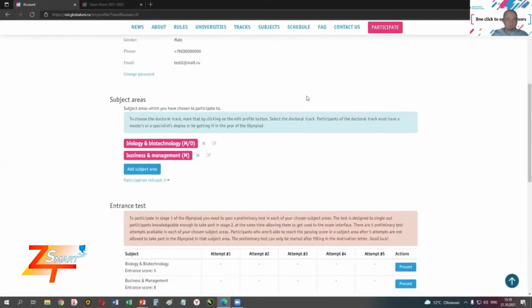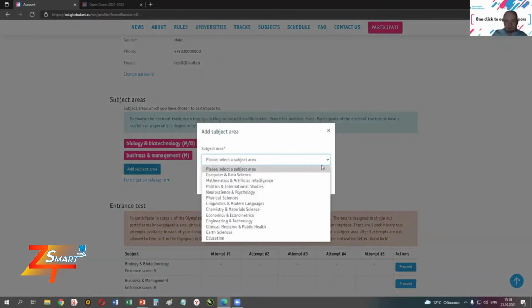What you have to do next is choose your desired subject area. Here we have two already chosen. Now I'm going to show you how to edit another one, how to add another one. Here are all our 14 subject areas. Actually, you can choose all 14 if you want. If you do that, at stage 2, you will have to complete 14 separate exams on 14 separate dates. You can also choose 1 or 2 or 3.